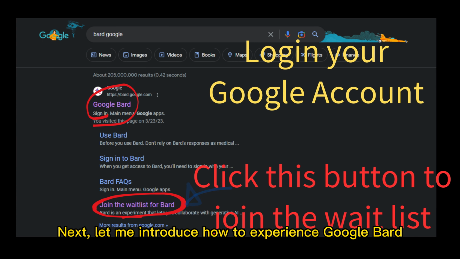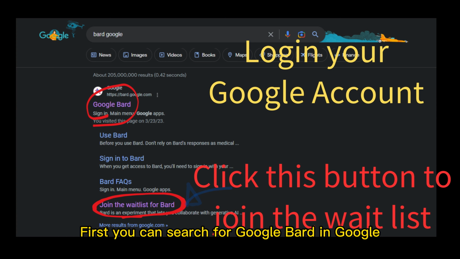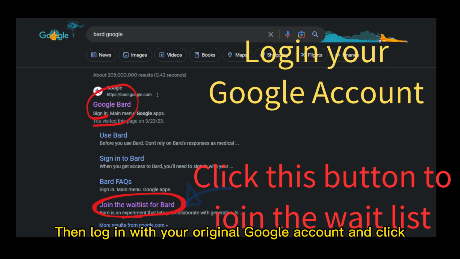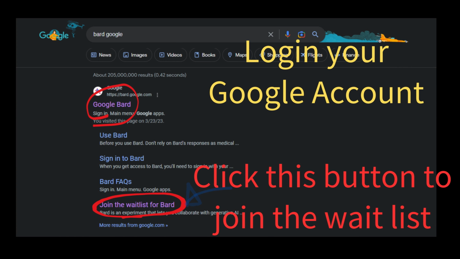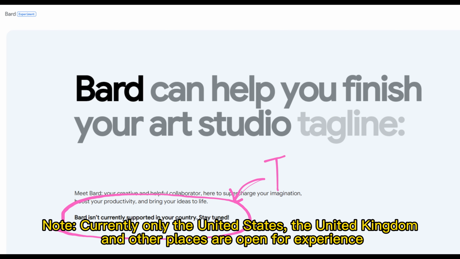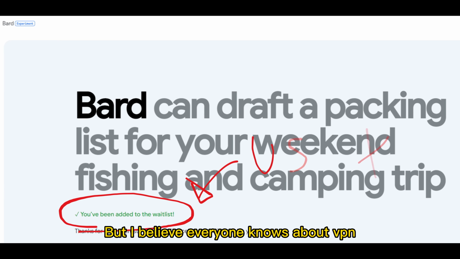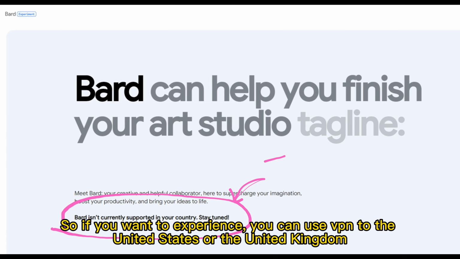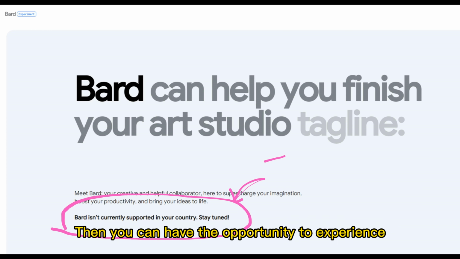Next, let me introduce how to experience Google BARD. First, you can search for Google BARD in Google. Then log in with your original Google account and click Join the waitlist for BARD. Note, currently only the United States, the United Kingdom and a few other places are open for experience. But I believe everyone knows about VPN. So if you want to experience it, you can use a VPN to the United States or the United Kingdom. Then you can have the opportunity to experience it.